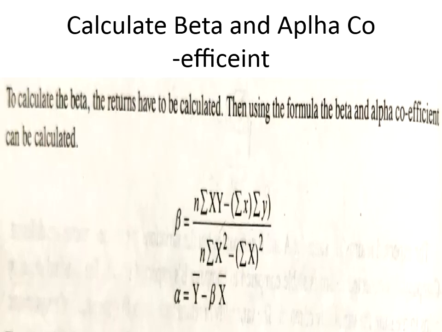So what is this y bar and x bar over there? Y bar is equal to summation of y divided by n, and x bar is equal to summation of x divided by n. So when I take the problem, I'll explain to you what is this beta and what should be the value of this beta. If beta is equal to 1, what happens? If beta greater than 1, what happens? And if beta less than 1, what happens? And what are these x and y parameters also, I'll explain to you when I take the problem now.